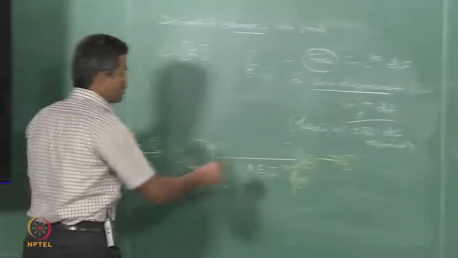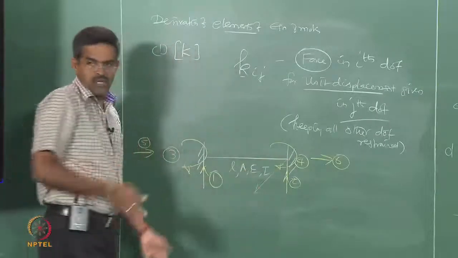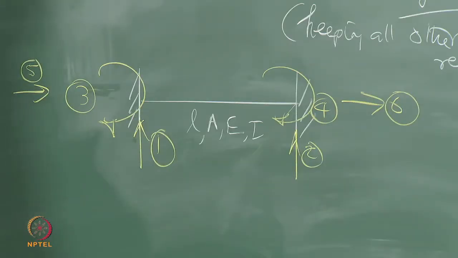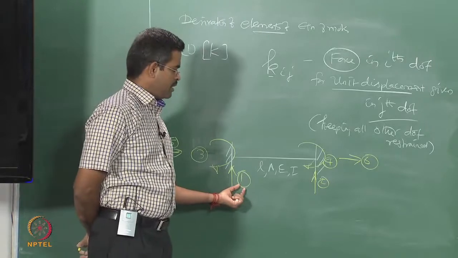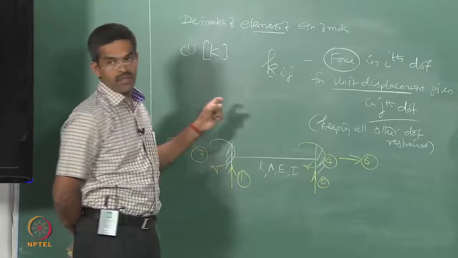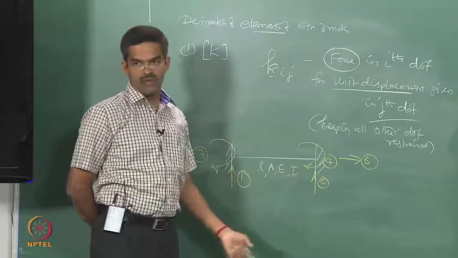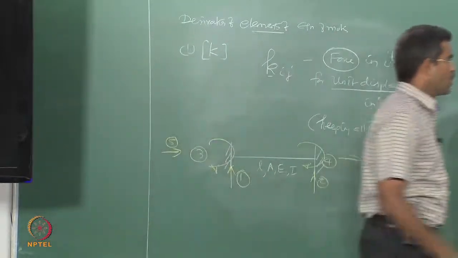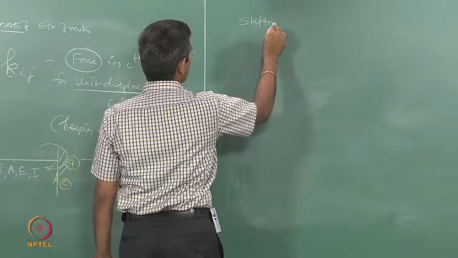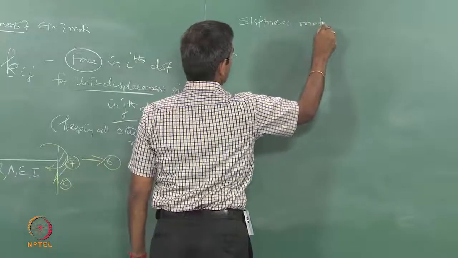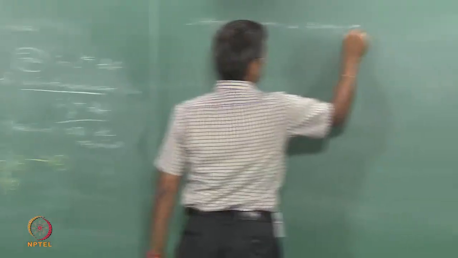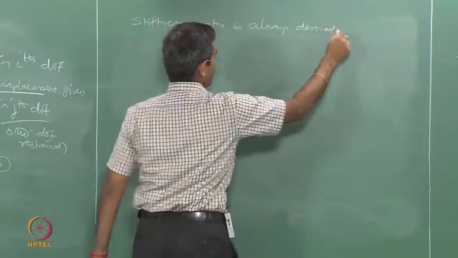I am not talking about the 3rd dimension, 2-dimensional plane. So, let us take up any one specific degree and find out the forces in all 6 degrees if I give unit displacement in 1 degree, and that is how I will get the first column. So, the stiffness matrix is always derived column wise.